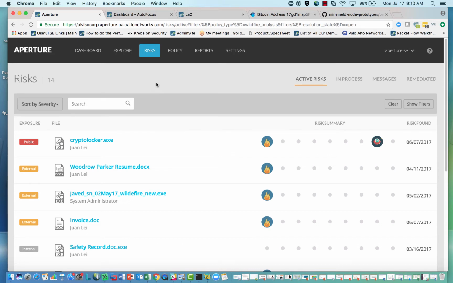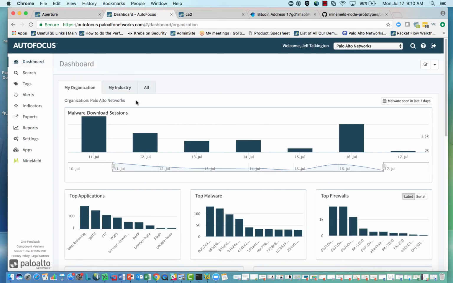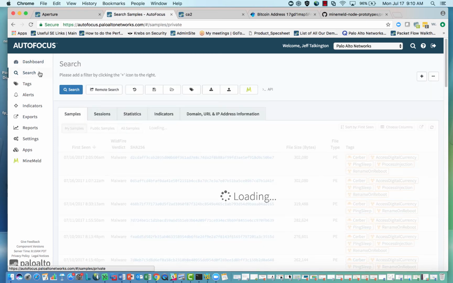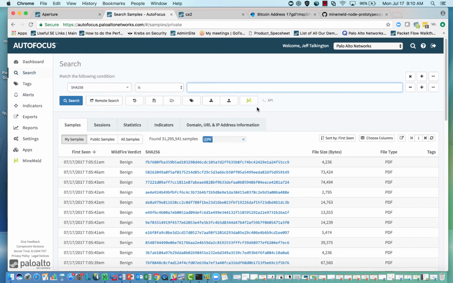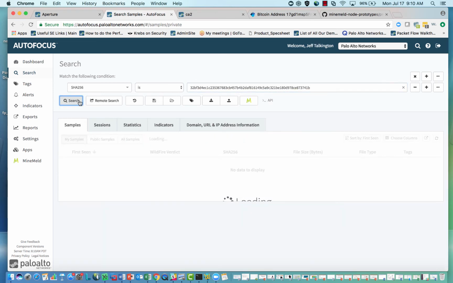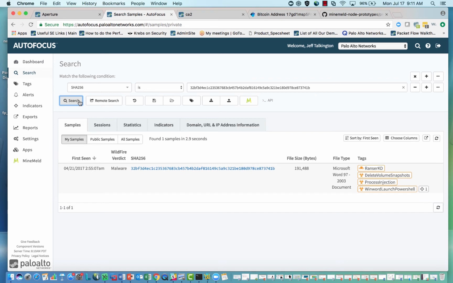All right, so we're going to take our SHA-256 hash and go take a look in AutoFocus and drill down into that invoice.doc and see exactly what this piece of ransomware or this piece of malware is and make sure that it is ransomware. So what I can do is look for that individual tag, the SHA-256 hash. We can add that in and I can do a search for it. So anything that we see a Wildfire report for means that it has hit Wildfire and we'll be able to see it in AutoFocus and be able to search on it. When we look at AutoFocus, we see that in our samples, we've got this one sample and this is the one that we saw within Aperture.